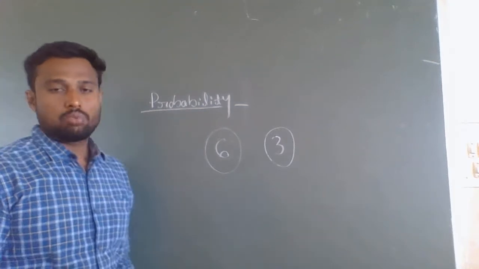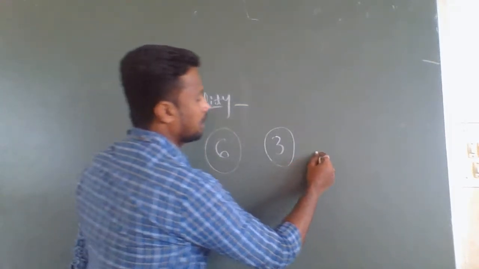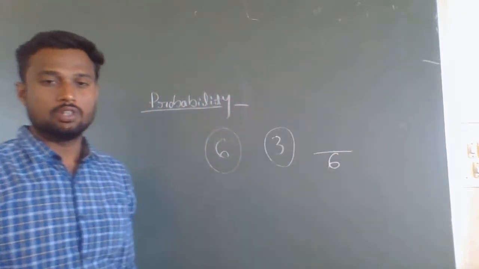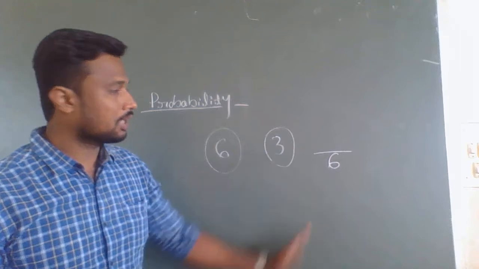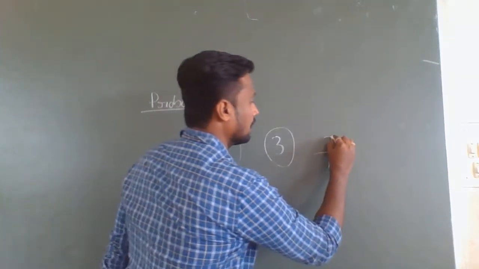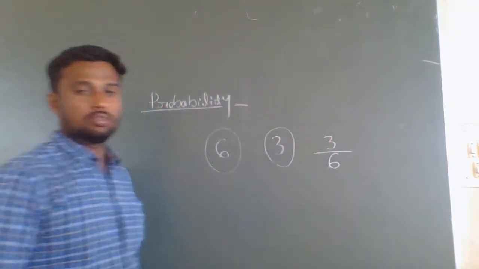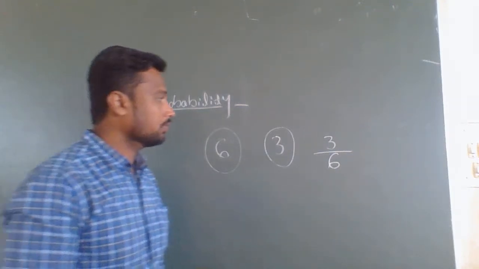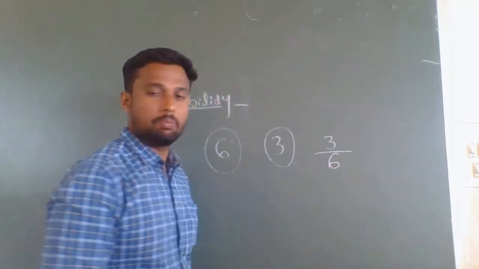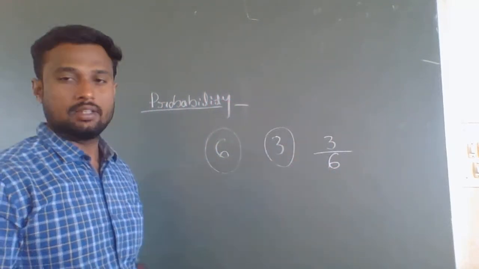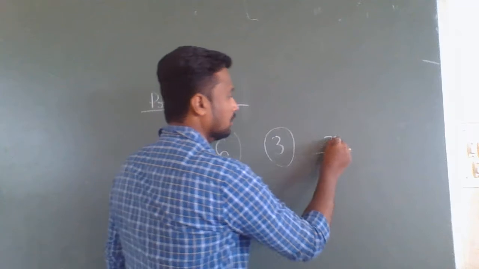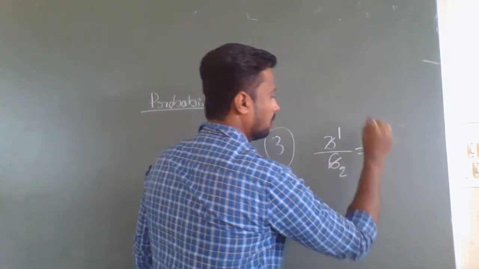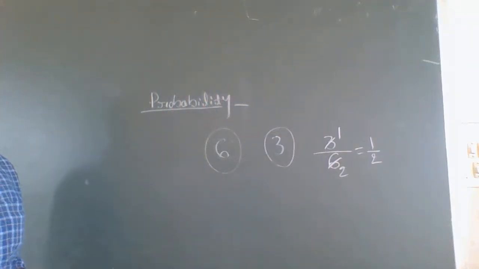So here probability you can say that out of total 6 times, you are getting the bus at the correct time. How many times? 3 times. Out of 6 times, only 3 times you are getting the bus at the right time. Therefore, your probability is 3 by 6. 3 divided by 6. So you can cancel 3 in the 2 to the. The answer is 1 by 2 is the probability.